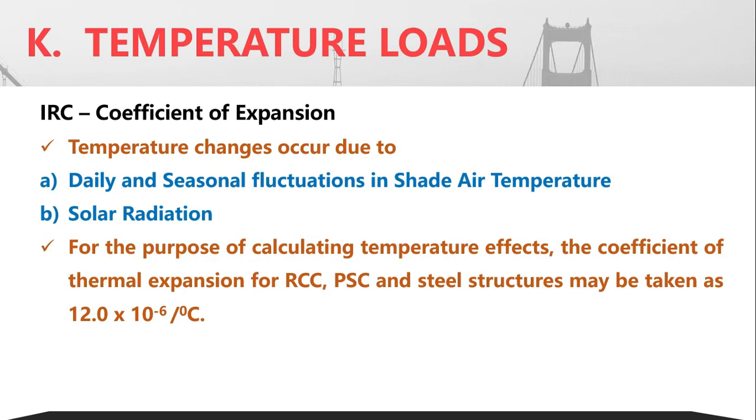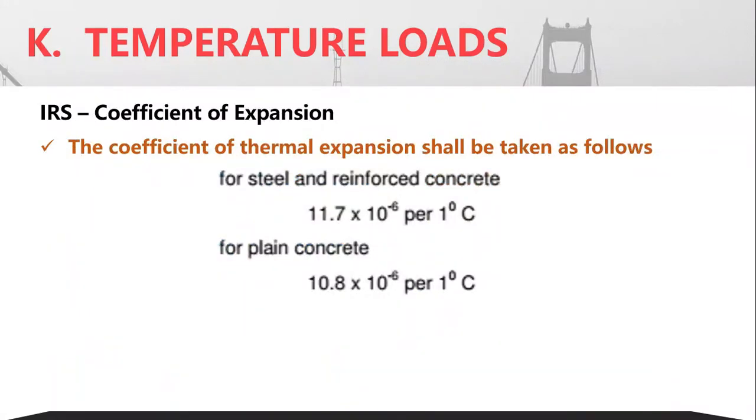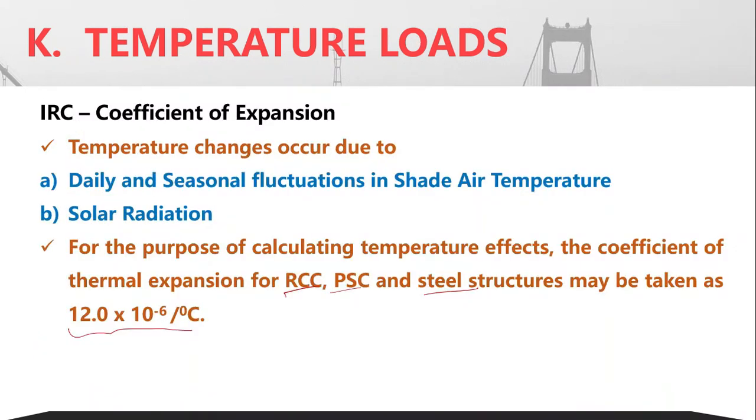So for finding all these stresses, the coefficient of thermal expansion as per the code, whether it is RCC or PSC or steel structures, altogether the code has provided a value of 12 × 10⁻⁶ per degree Celsius. Here in the IRS code, each has been provided separately, steel and reinforced concrete one and plain concrete as such. But since we don't have plain concrete bridges nowadays, the corresponding value of thermal expansion is much more conservative, 12 × 10⁻⁶ per degree Celsius.